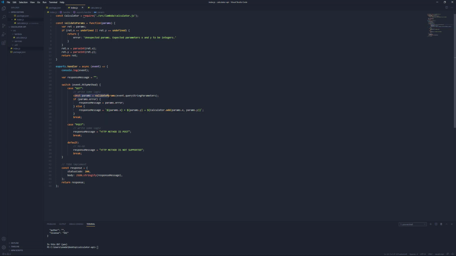So here we have a little bit of parameter validation, which is typical in APIs. And again, this is all still on the top layer. This is a little bit of processing the request and the context of the request to make sure that the API is actually going to be handling the request properly. So let's go ahead and deploy this and make sure that our validation works and we get the expected error back.